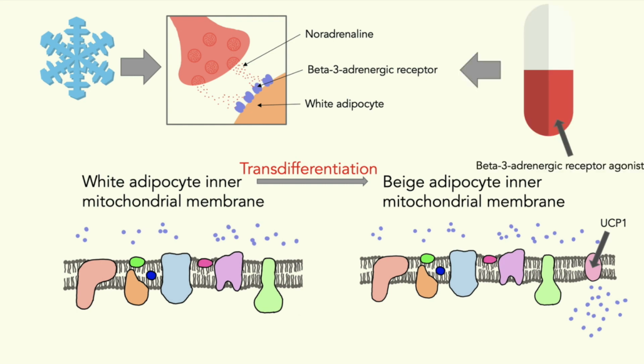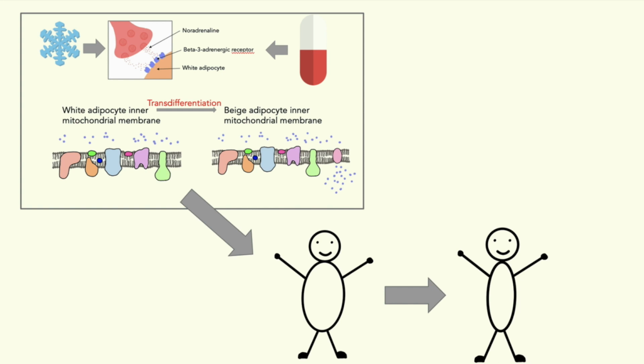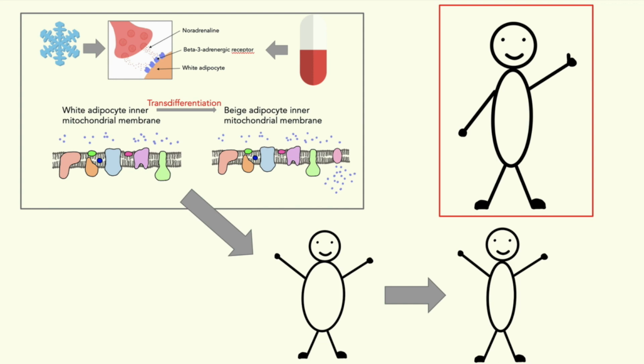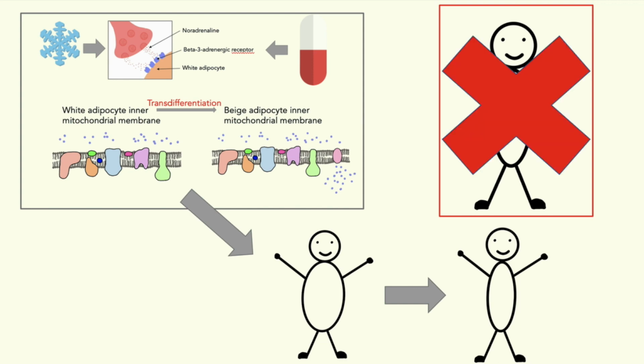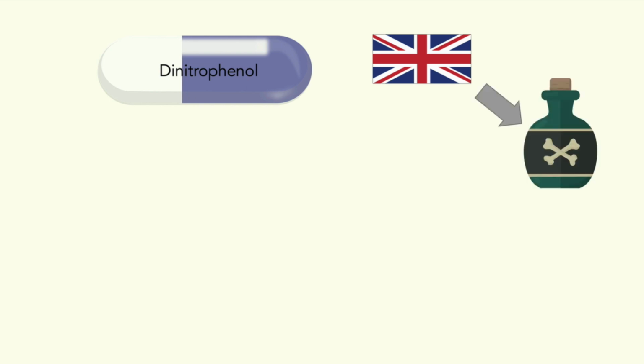Studies have managed to use beta-3 adrenergic receptor agonists, hence drugs that can activate the beta-3 adrenergic receptor without nerve stimulation, to induce the signaling cascade that leads to white adipose tissue browning, and thereby found that an elevation of beta-3 adrenergic receptor expression resulted in a significant reduction in body mass due to white adipose tissue browning. While white adipose tissue browning sounds great for losing weight, we have tried something very similar before and it didn't go well. I am talking about dinitrophenol, to some maybe known as the slimming pill that was responsible for many deaths not only from 1933 to 1938, where it was mainly used, but still today. The UK government has proposed to classify the drug as poison starting from October this year.